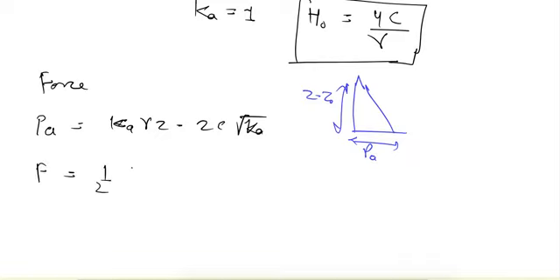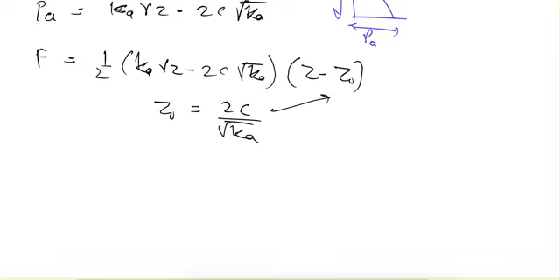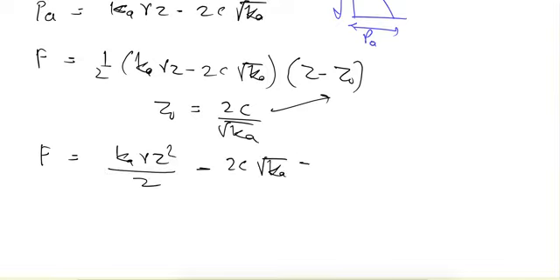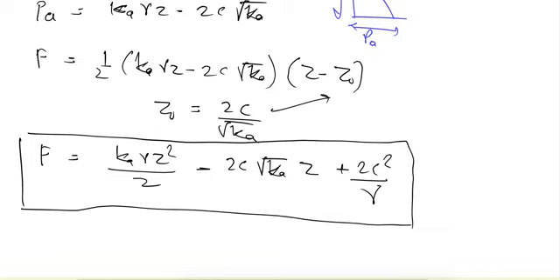force is equal to half Ka gamma z minus 2c under root of Ka into z minus z0, and z0 we know is equal to 2c under root of Ka. So if you put z0 here and multiply this, the value of force comes out to be Ka gamma z square upon 2 minus 2c under root of Ka z plus 2c square upon gamma. So this is the force for which the wall would be designed.